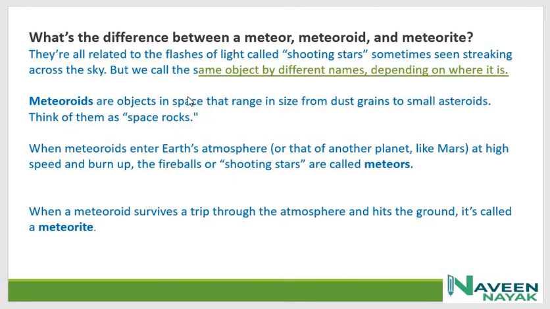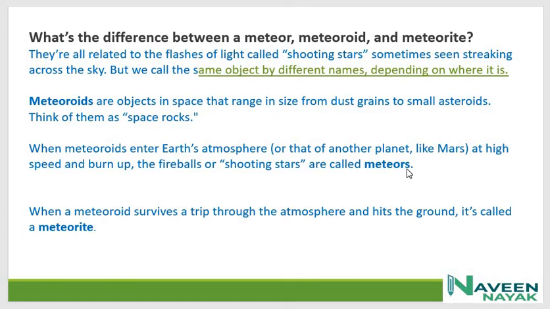Meteoroids are objects in space that range in size from dust grains to small asteroids. Think of them as space rocks. When meteoroids enter Earth's atmosphere at high speed and burn up, the fireballs or shooting stars are called meteors.